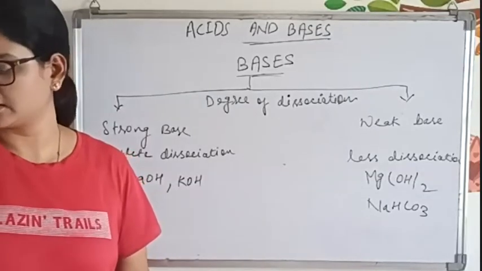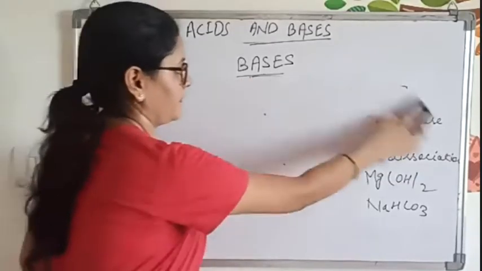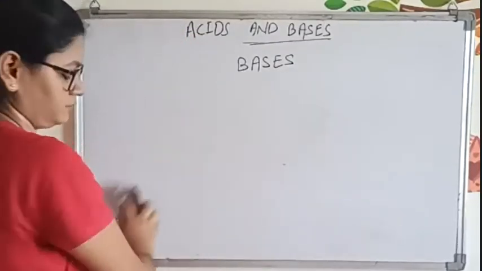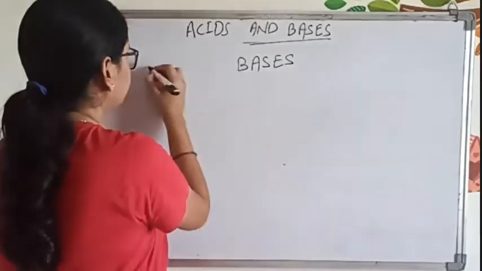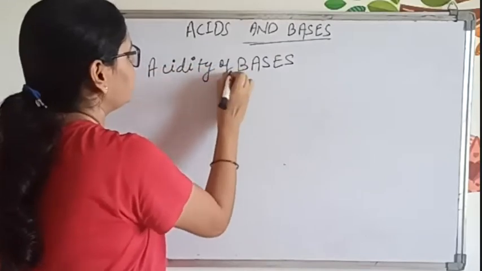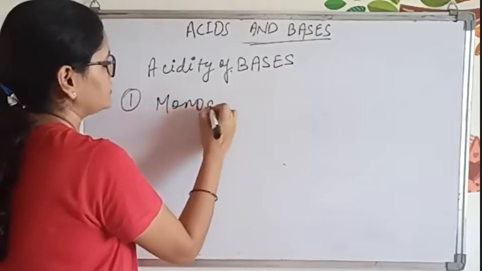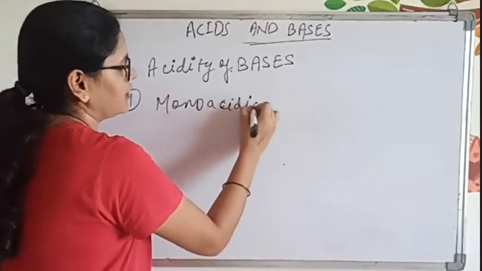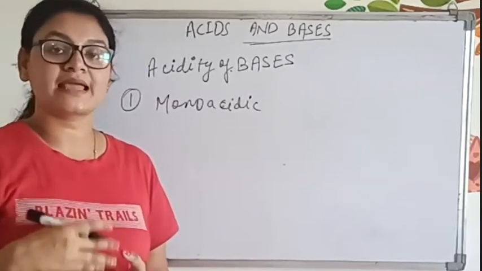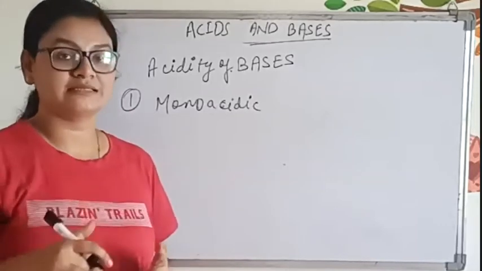Now come to the acidity of bases. Same thing, acidity of bases. What will be the acidity of bases? Now here we have to find out monoacidic. In acids, what we did, we learned basicity, and here what we are learning is monoacidic base.